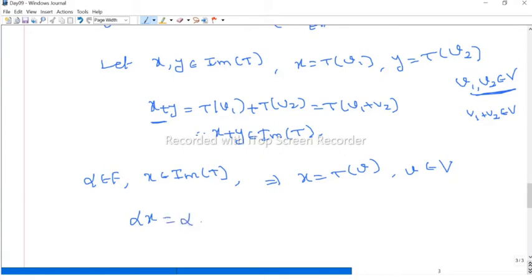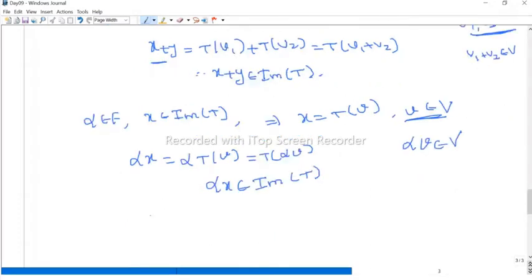So this is equal to alpha times, what is x? T(v). Now since T is linear, we can take this alpha inside, therefore T of alpha v. Now since v is in V, alpha v is in V, because V is a vector space. So alpha x is T of something from the vector space V. Now this image of T satisfies all the conditions of a subspace. Therefore, it is a subspace, but it is a subspace in the codomain.